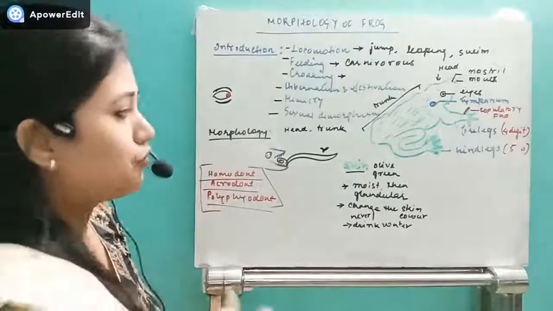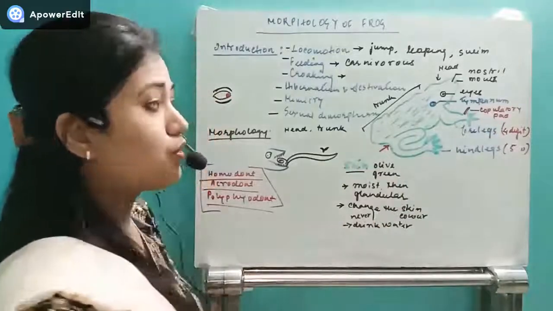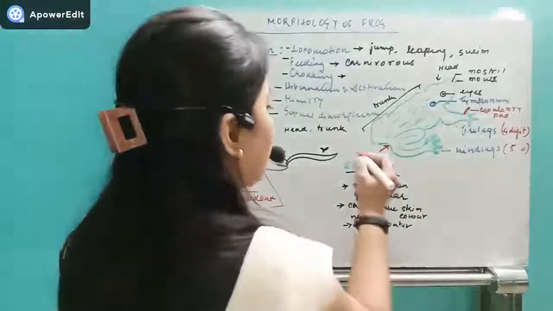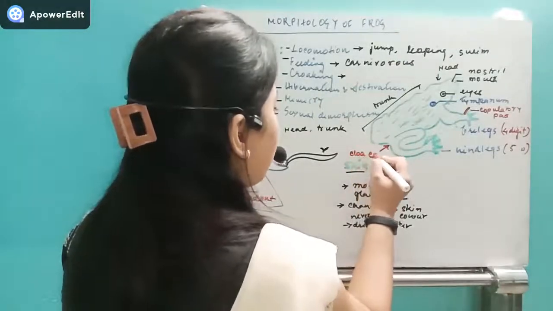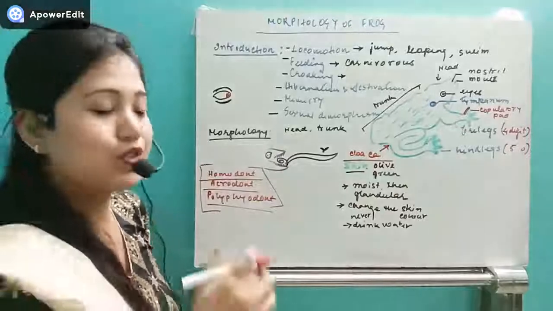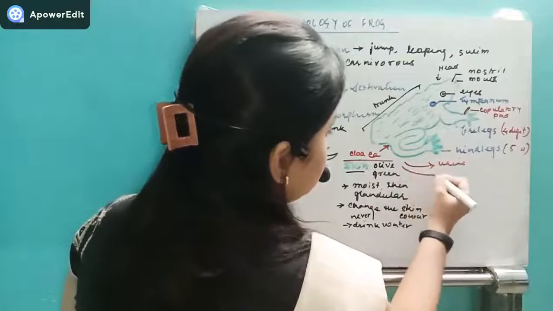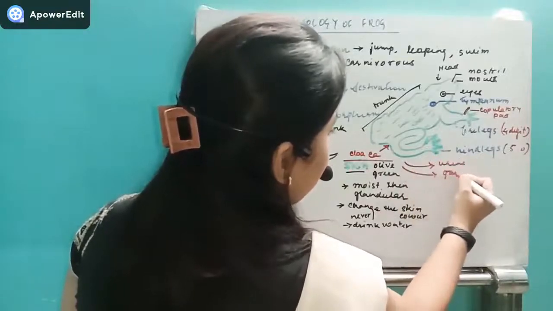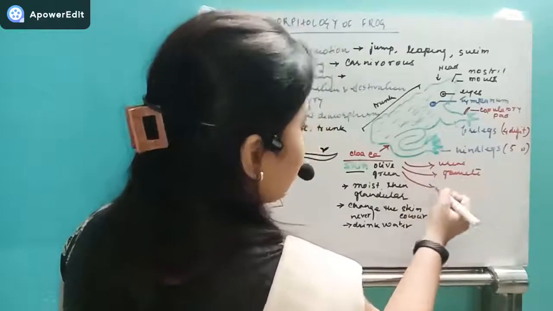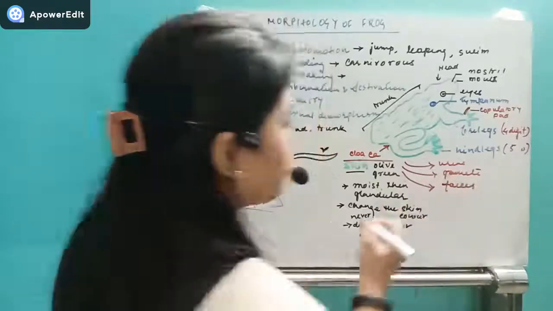Then after that, if you see the trunk region towards the posterior most region, they have one common opening, that is known as the cloaca. Now, what is the meaning of the cloaca? This cloaca releases the urine, gametes, and the fecal matter, in both male and female.